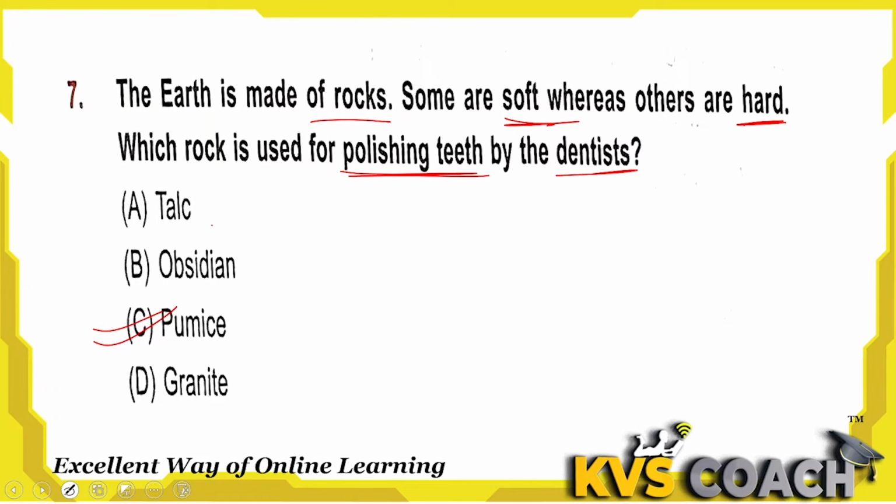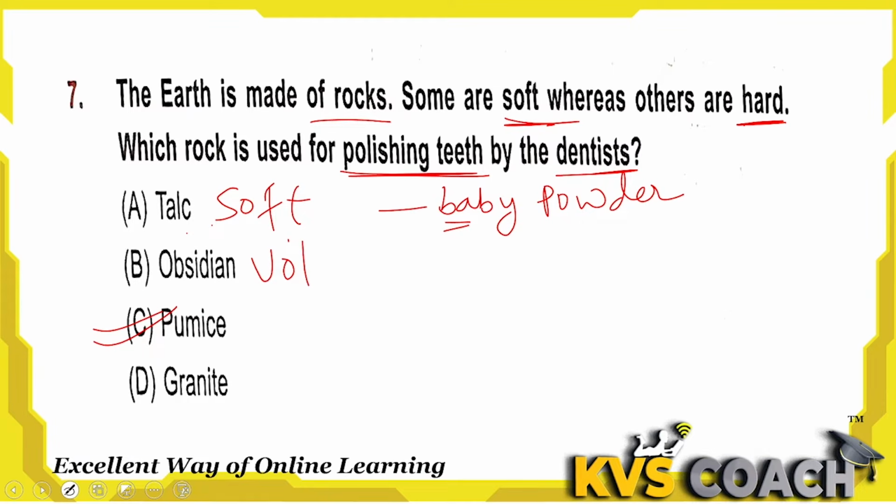Talc is a very soft mineral rock. It is used as a lubricant in baby powder. We use it in baby powder mainly, for skin whitening or for drying the skin. That is talc, a soft mineral. Obsidian is a volcanic glass rock. It is known for its sharp edges. In ancient times, people used it for making tools. This is the obsidian rock.